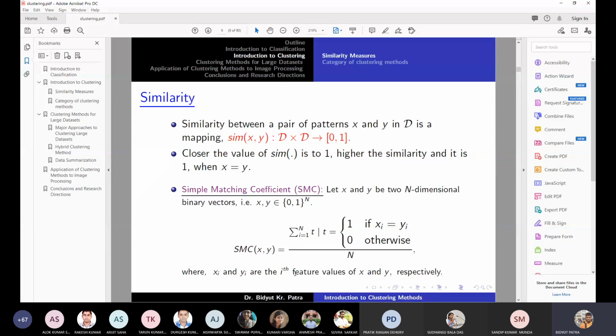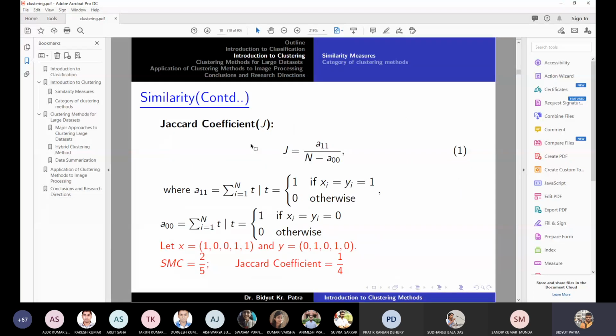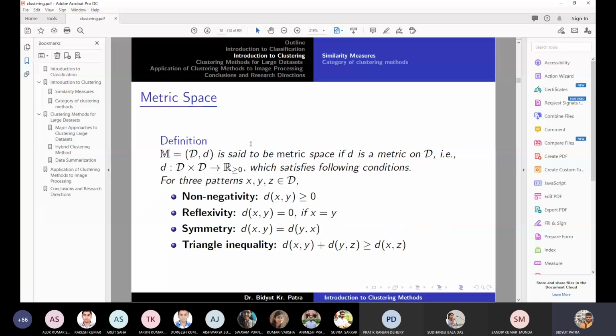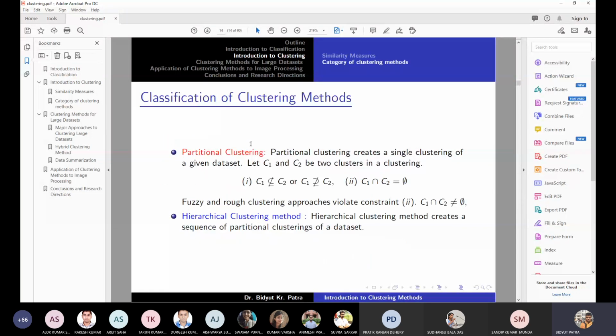Probably we have studied all these things earlier. The similarity between a pair of patterns x and y in the data set is a function from D cross D to 0 to 1. It has two arguments, and it will map to the range 0 to 1. So we have studied that, and there is no need to spend much time on this part. We have simple matching, the Jaccard coefficient, and cosine similarity, and then we talked about dissimilarity, the metric space and so on.